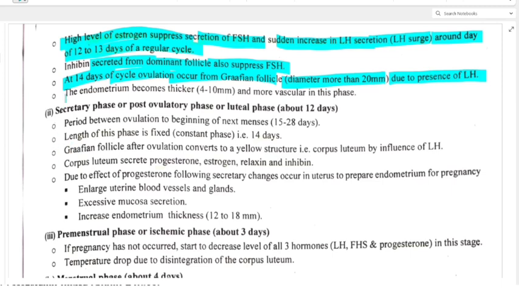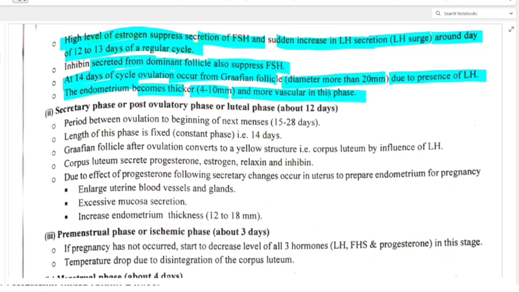Now the endometrium becomes thicker, 4 to 10 millimeter, and more vascular in this phase. So what is happening next? At day 14, ovulation is happening from Graafian follicle due to the presence of LH hormone. Then endometrium starts to become thicker and more vascular in this phase.